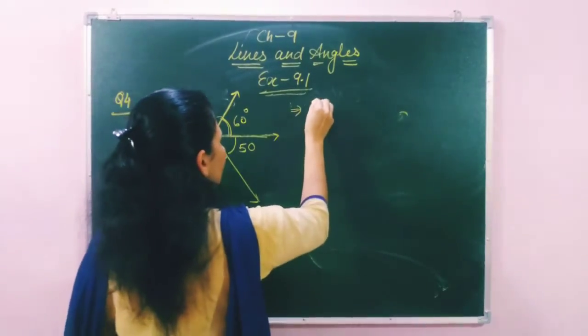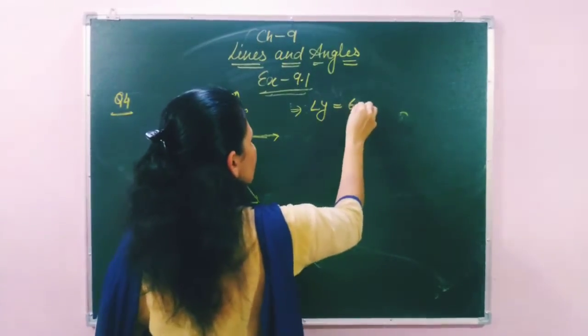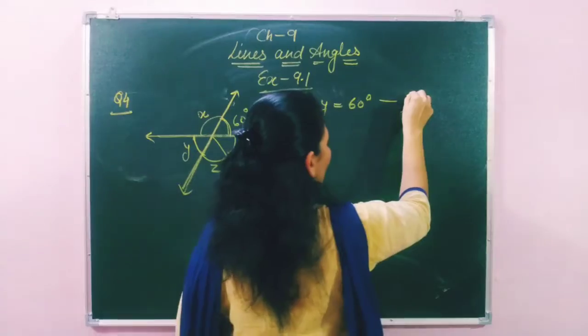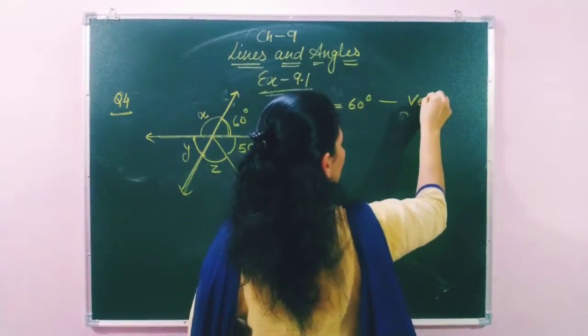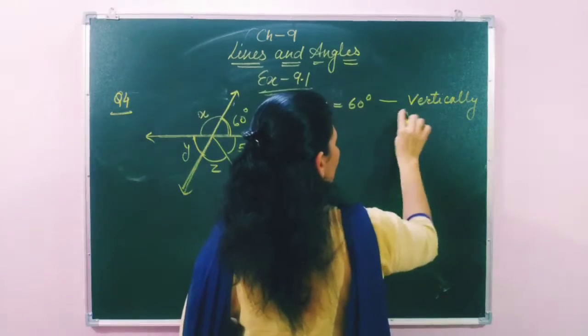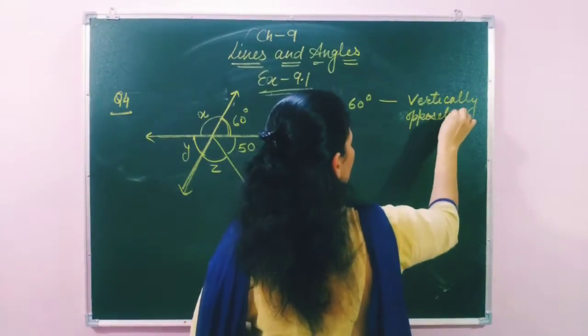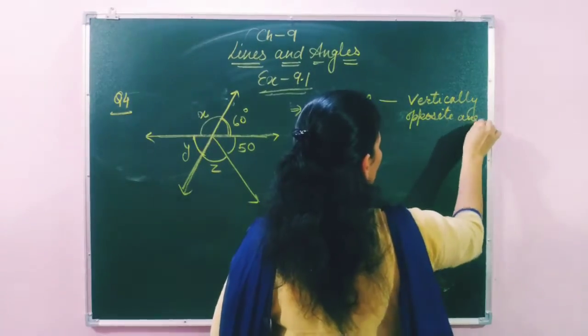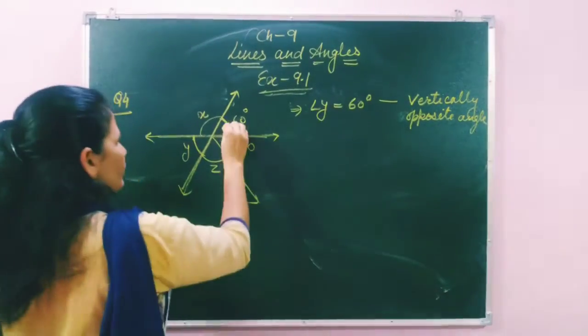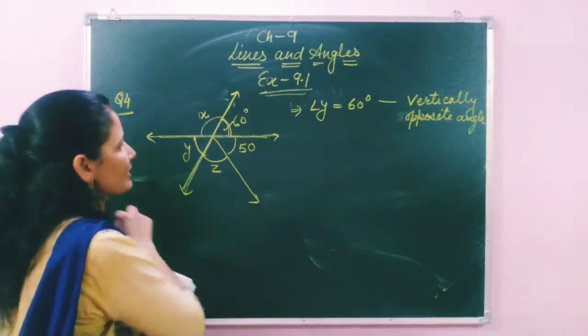So here we will write angle Y equals 60 degrees. Why? Vertically opposite angles. Because this one is 60 degrees, its vertically opposite angle Y is also 60 degrees.